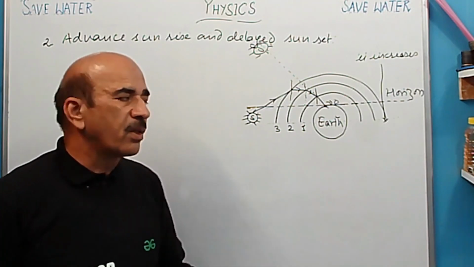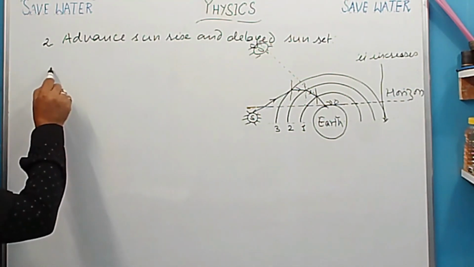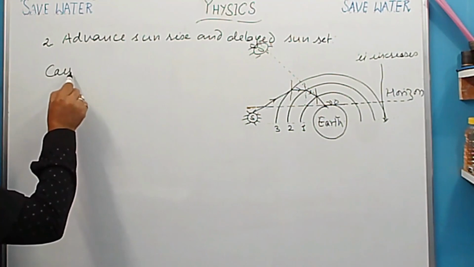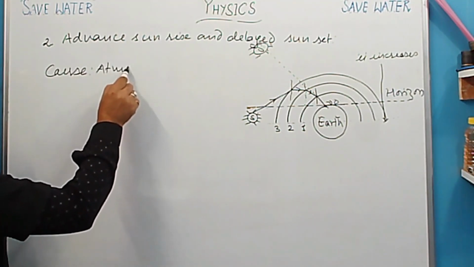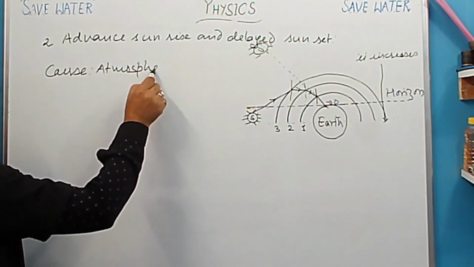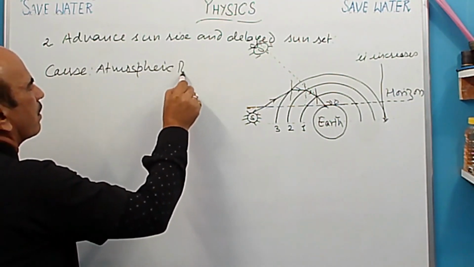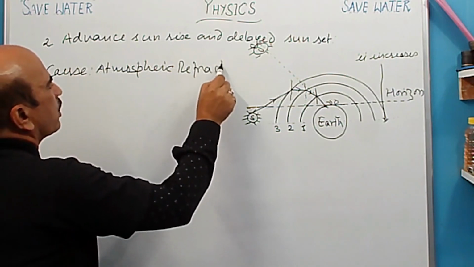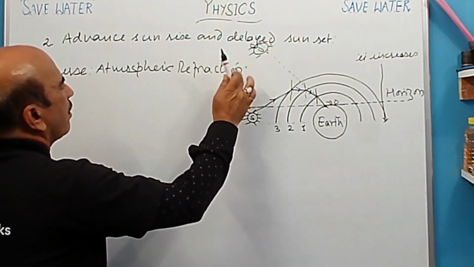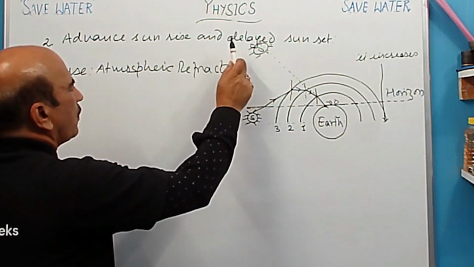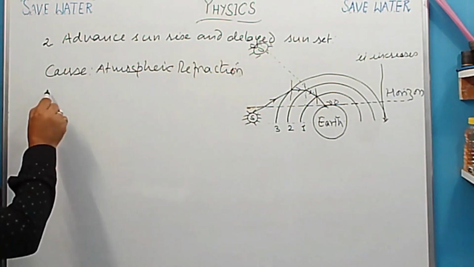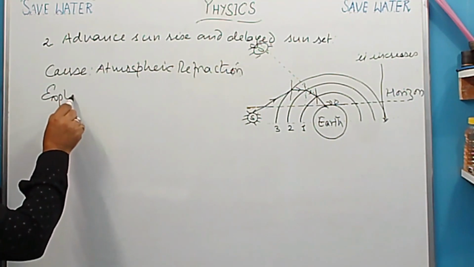So this is the cause. Okay, cause. So here we have to write down cause. Cause क्या होगा इसका? वही atmospheric refraction. Atmospheric refraction is the cause. Explanation, after that you can write down explanation.